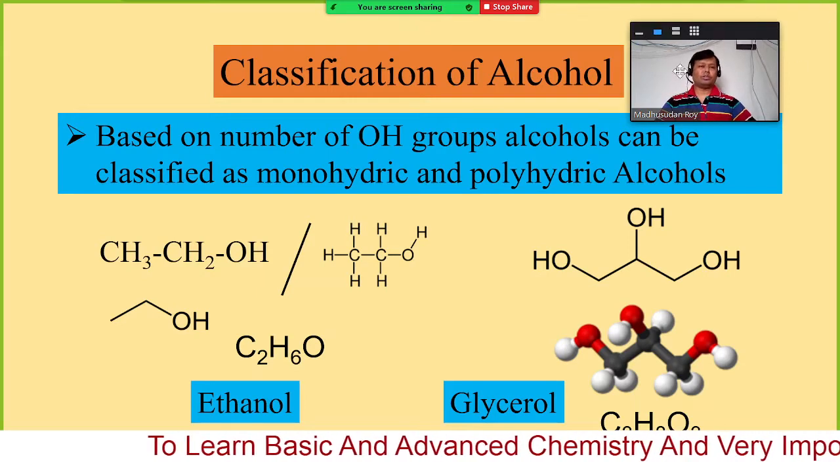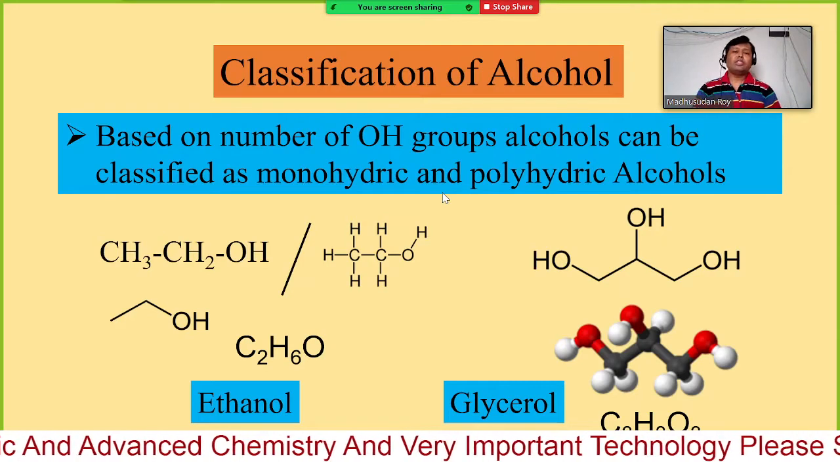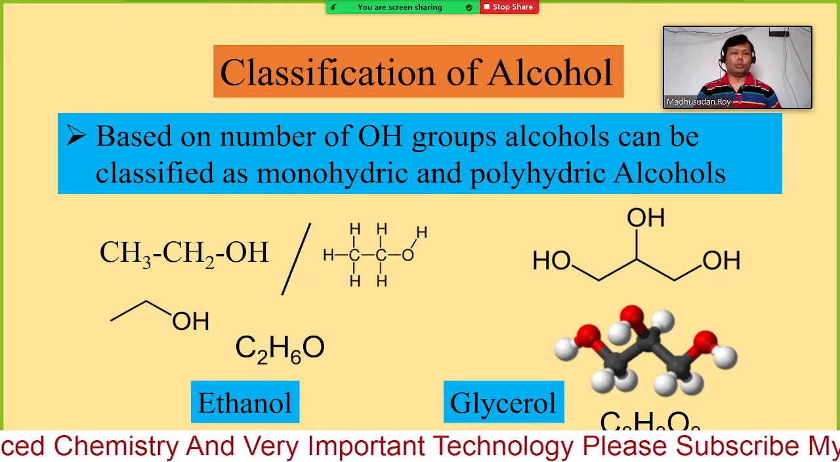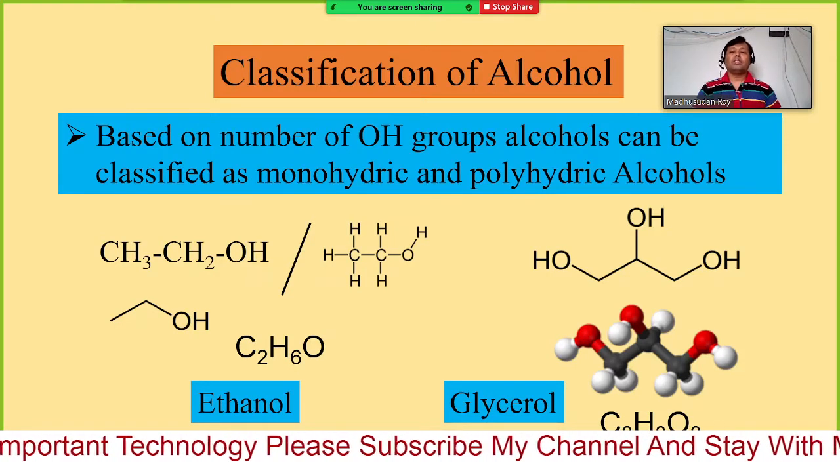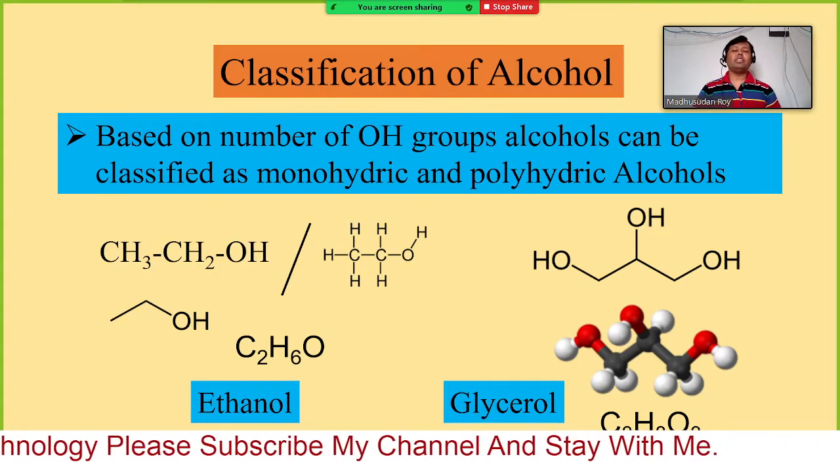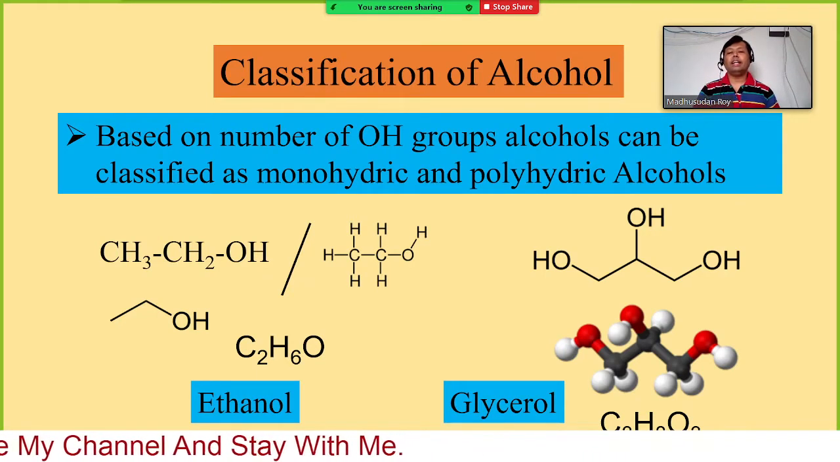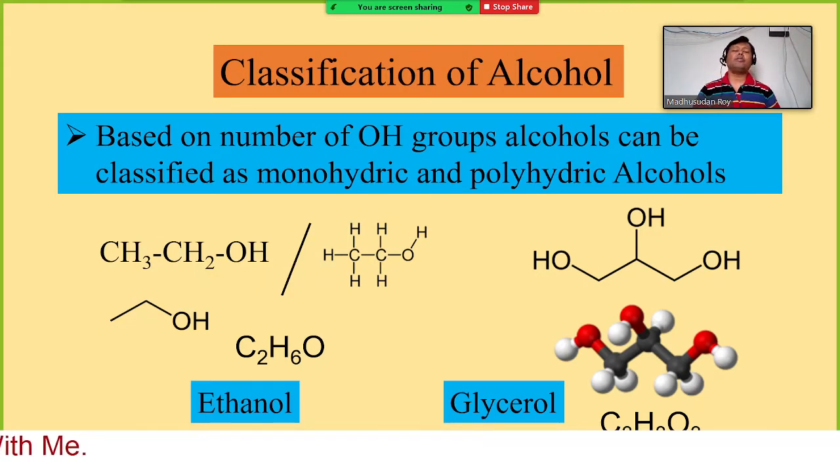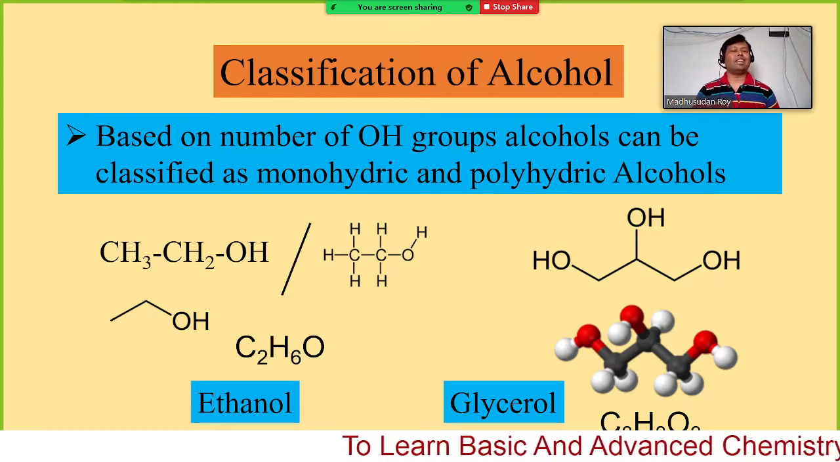Classification of alcohols. How can we classify the alcohols? Based on the number of hydroxyl groups, how many hydroxyl groups you have in an alcohol. Based on hydroxyl groups, we can classify the alcohols as monohydric and polyhydric. You can have monohydric, dihydric, polyhydric. Actually, dihydric is also a type of polyhydric. So we don't need to classify further, just monohydric and polyhydric will be fine.